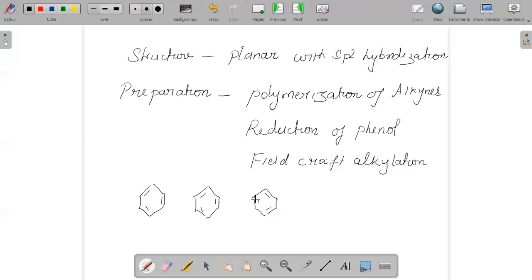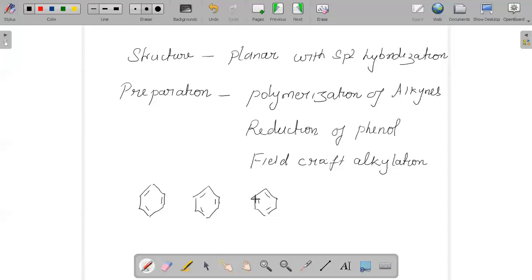And yes, of course, benzene can be prepared by polymerization of alkynes. That is, three molecules of alkyne can undergo polymerization in the presence of iron at a temperature of 873 Kelvin, and that can give us benzene. So there are different methods.